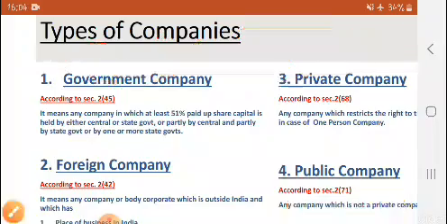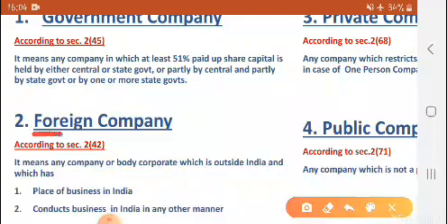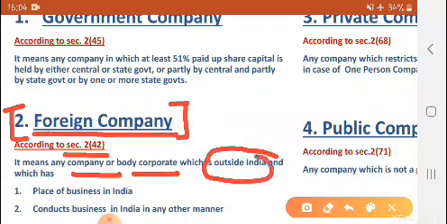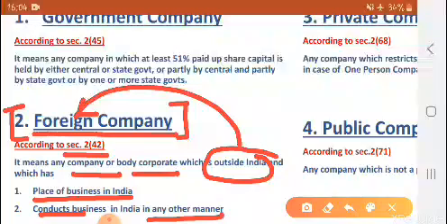Okay, then next is foreign company. Here also the name suggests the meaning of the company. Foreign company means which is in foreign. It is given in section 2 subsection 42. What is meant by foreign company? A foreign company is any company or body corporate which is incorporated outside India, that is, in short, in a foreign country, but which has its place of business in India or which conducts business in India in any other manner.